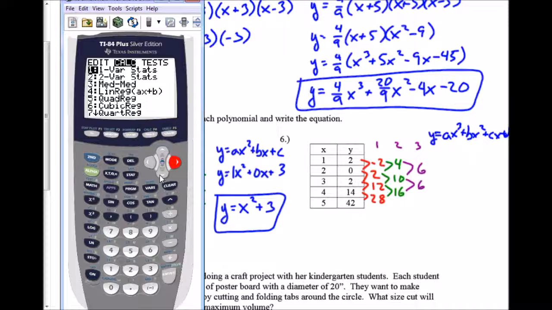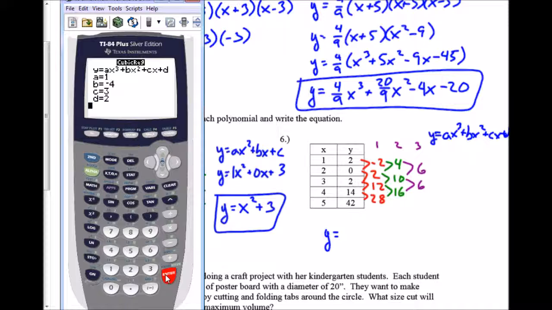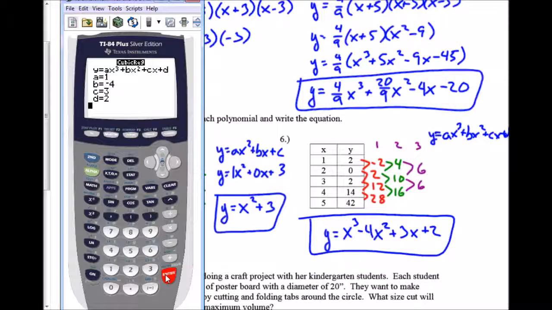This time when I go to calculate, I know I have a third degree function, so I go down to cubic regression because now I have a cubed function. So it gives me the equation y equals a, which is 1, x cubed. Sorry, this would be x cubed. Minus 4x squared plus 3x plus 2. That's it.